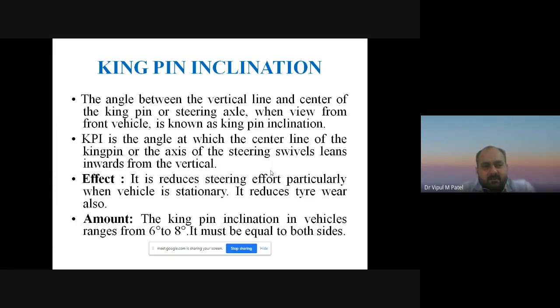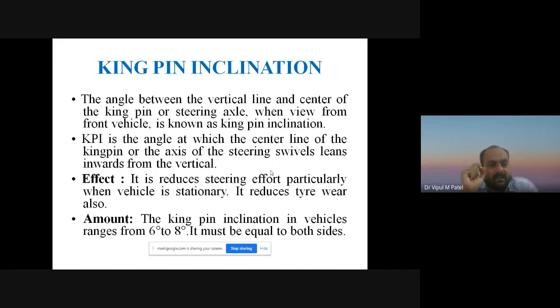In simple language, it is an angle between a vertical line, which is perpendicular to the road surface, and the center line of the kingpin or steering axle when viewed from the front of the vehicle.